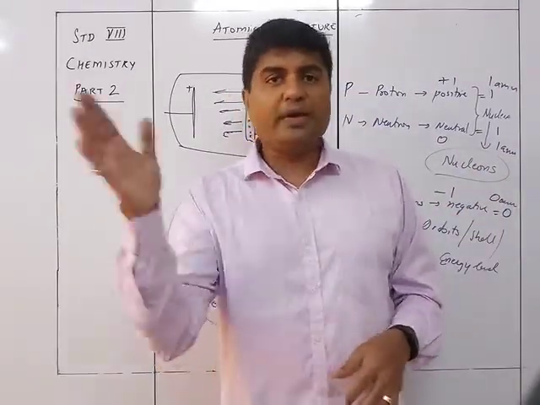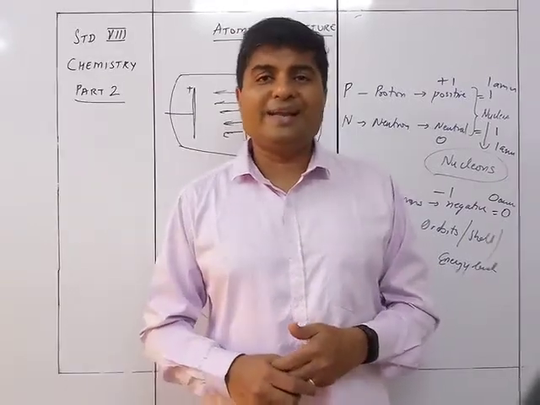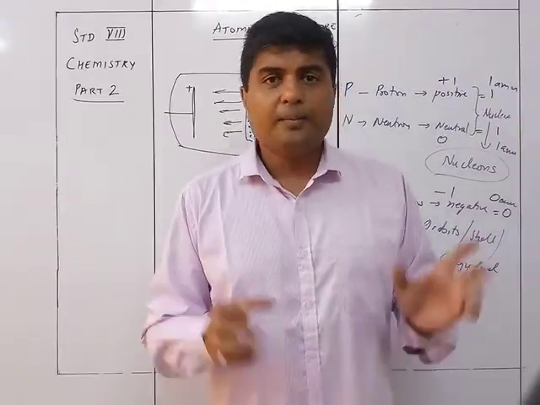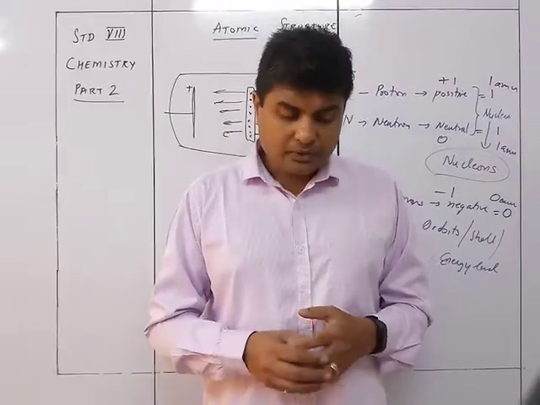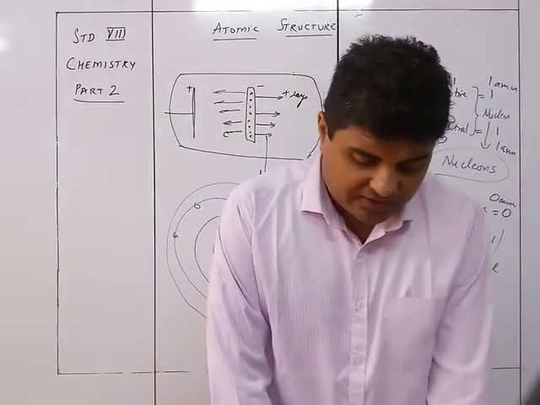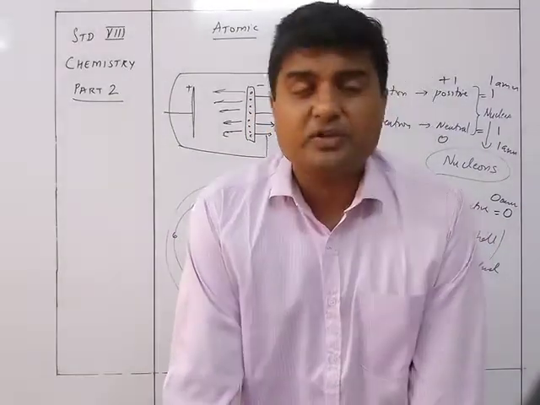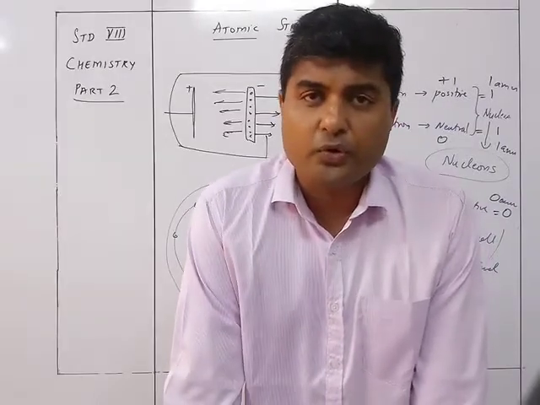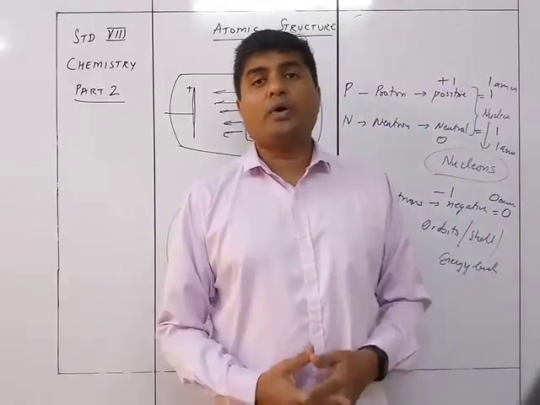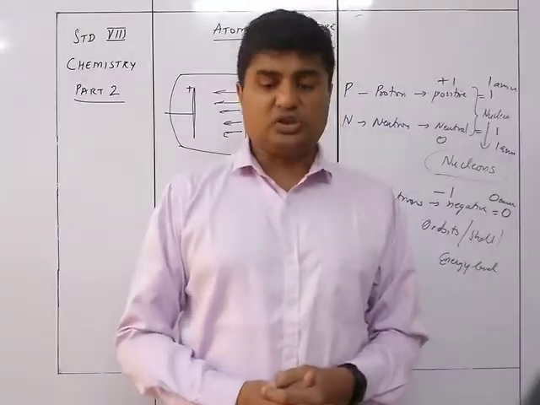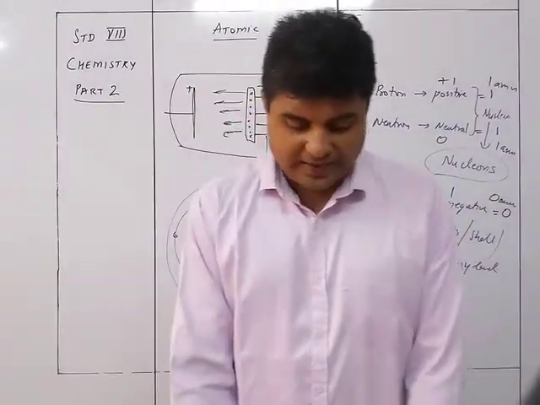In this way you have got the 118 elements discovered as on date present in the periodic table. The first 10 elements are very important for you to learn, because you are going to draw the atomic structure of the first 10 elements.